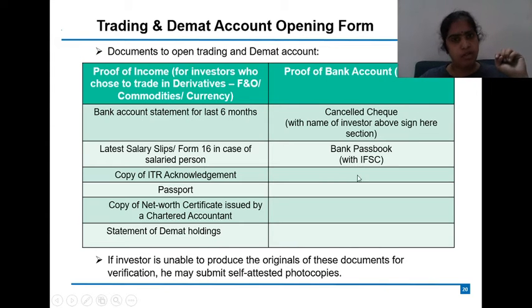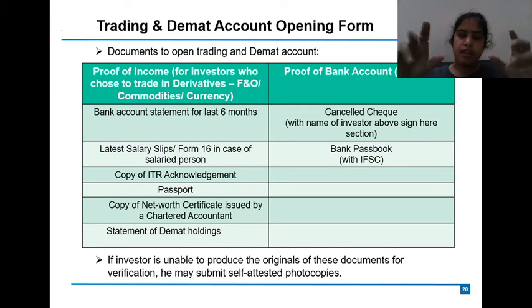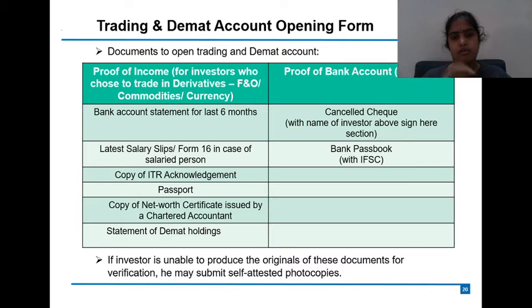The proof of bank account is also very much needed. For a cancelled cheque, you just make two lines on the cheque leaf, and a signature is not mandatory on the cancelled cheque. You need to write "cancelled" between those two lines. You can submit that. If that is not available, then a passbook, but on the first page of the passbook, the IFSC code should be mentioned. That is mandatory, along with your address. So these two documents can be submitted as proof of bank account.